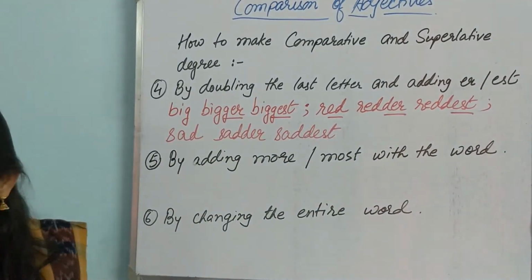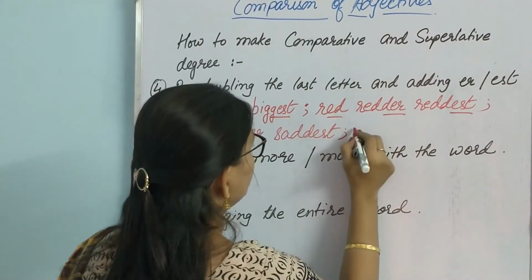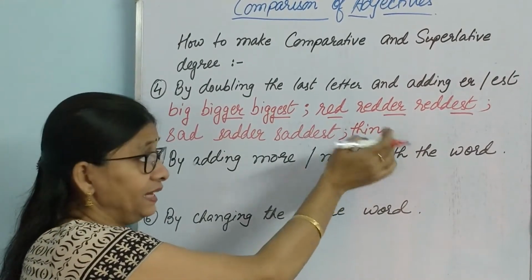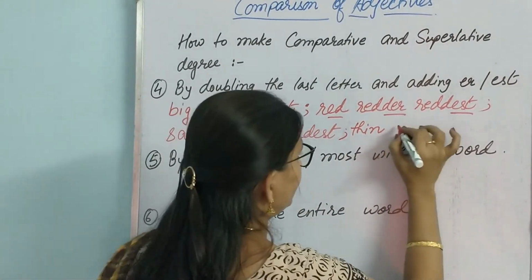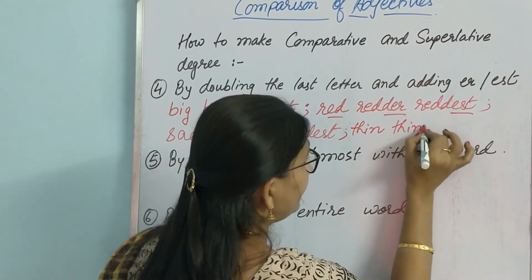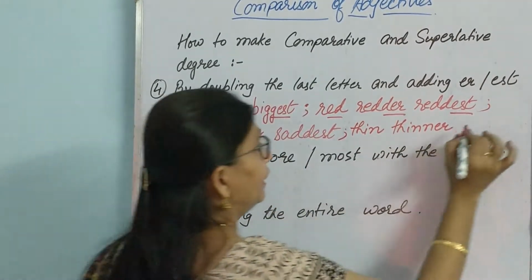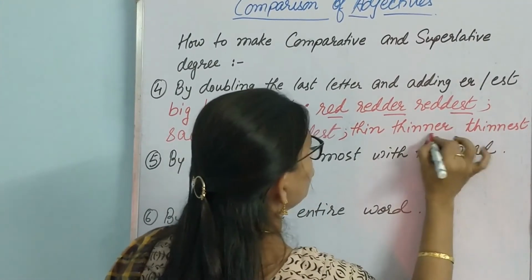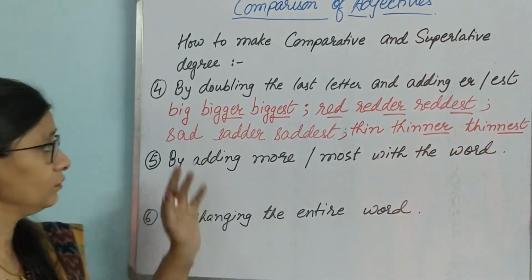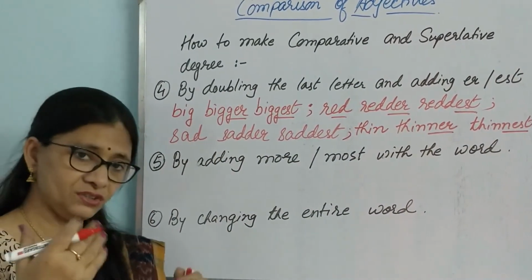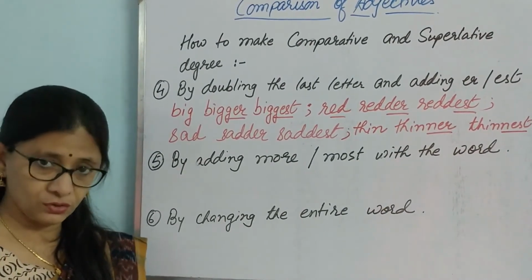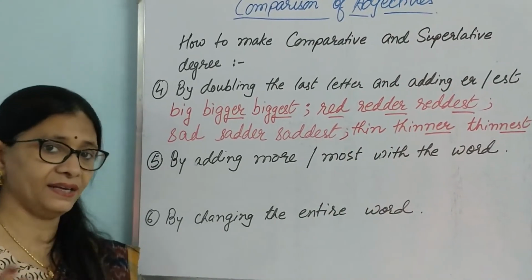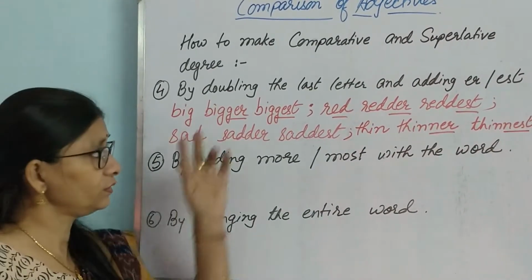Then one more example. Thin, T-H-I-N. Here also, though it is ending in N, there is a vowel before that. So, what will be the comparative? T-H-I-N-N-E-R, thinner. And T-H-I-N-N-E-S-T, thinnest. So, like this. Just keep it in mind that if there is a vowel just preceding the last consonant of the word, then the last letter will be doubled and then ER and EST will be put along with it. So this is one rule.